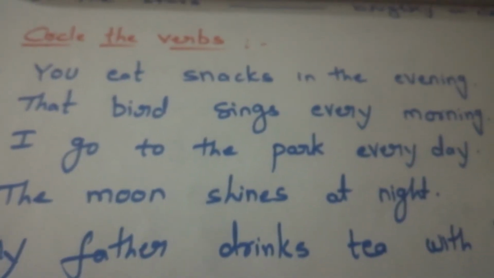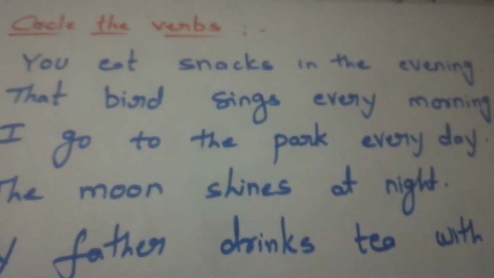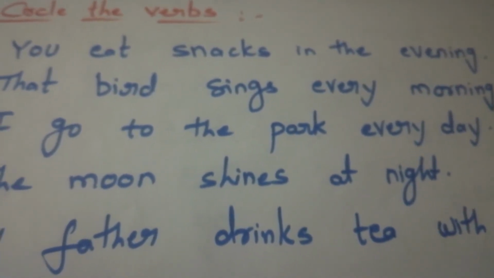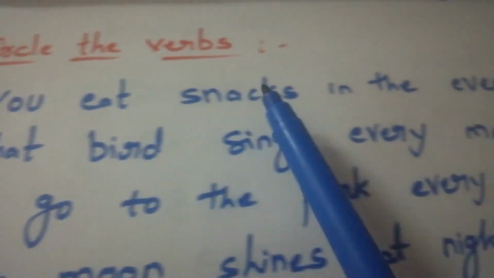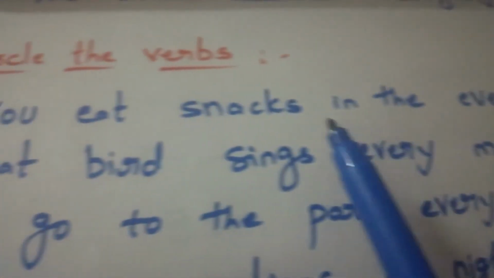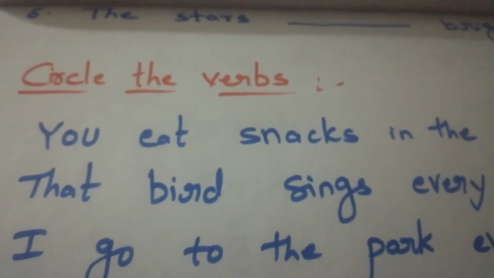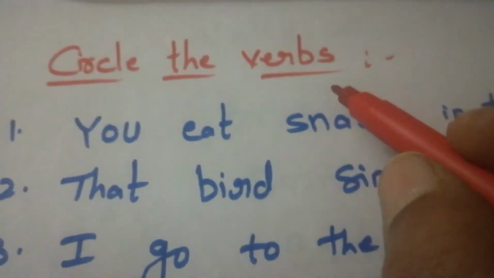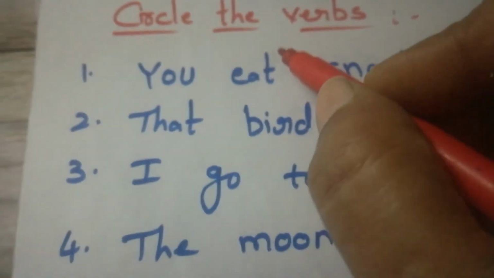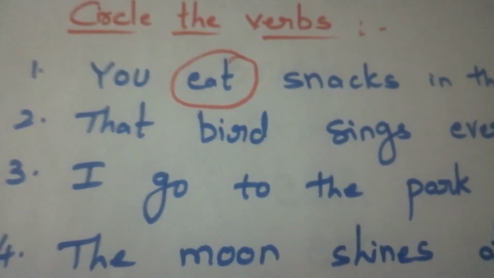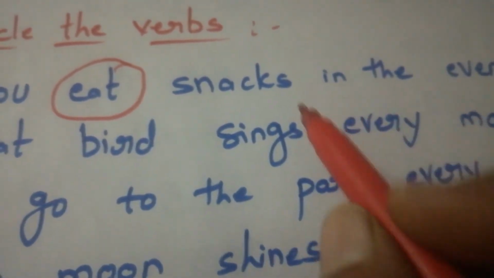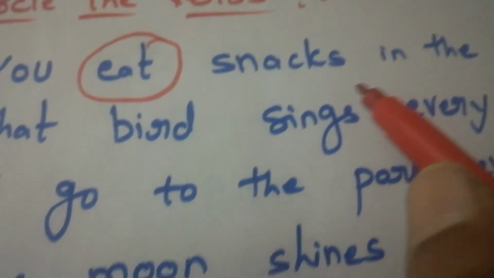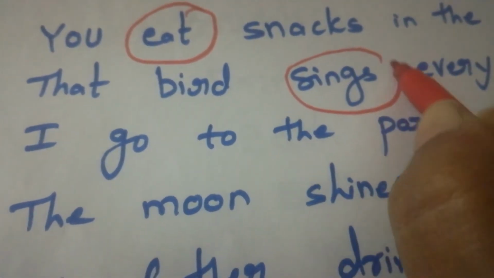Now here we will see few sentences. In these sentences we have to circle the verb. If you see the first sentence, you eat snacks in the evening. So in this, what is the verb? Eat is the verb. So circle eat. Now see the second sentence, that bird sings every morning. So in this, what is the action word or verb? So sings is the verb.